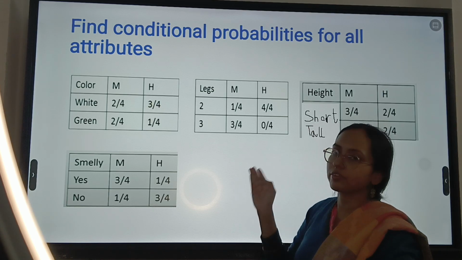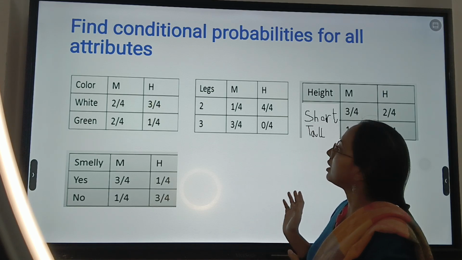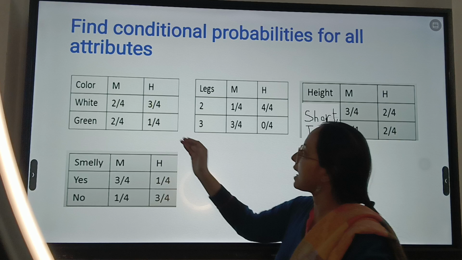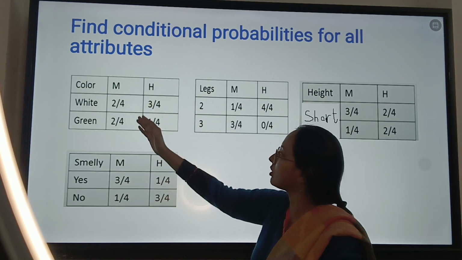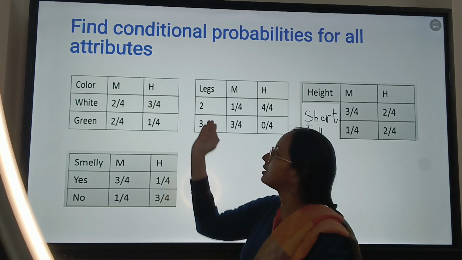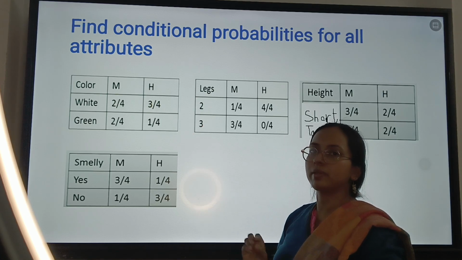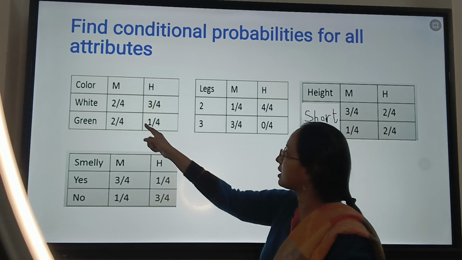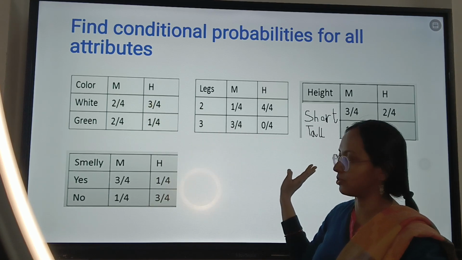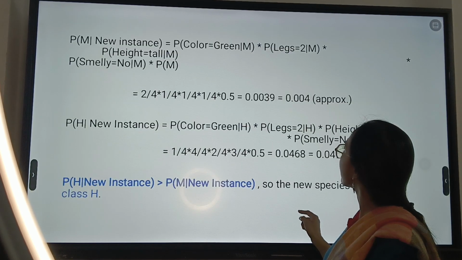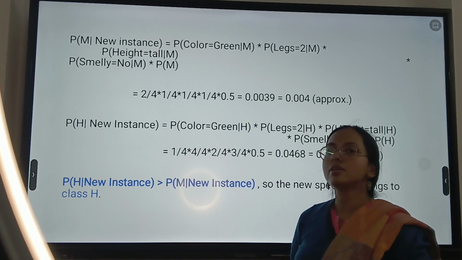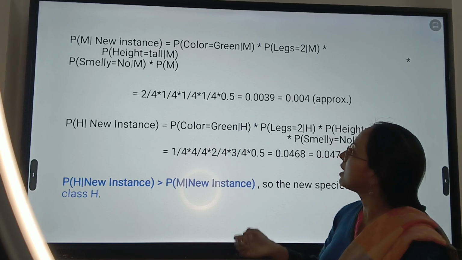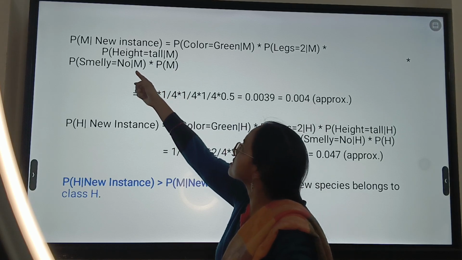Now similarly we will consider each of the features. We had color, legs, height and smell. For those features and for the target outcomes M and H, I calculate how many there are for each combination, and accordingly I have placed all these values. Now we have to calculate whether it falls under species M or H. For that I will directly apply the Bayes theorem.